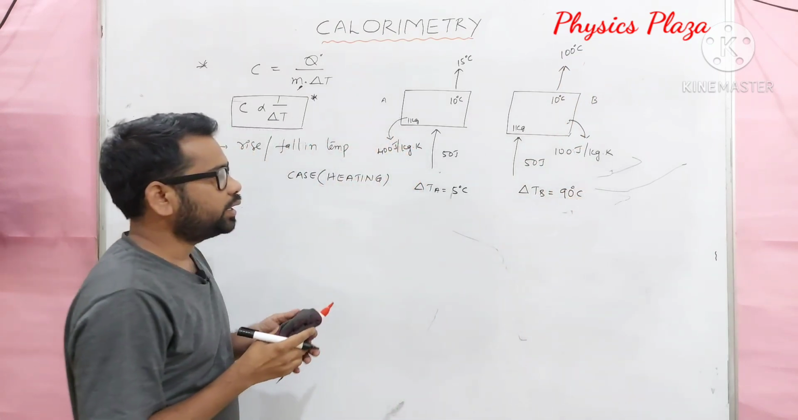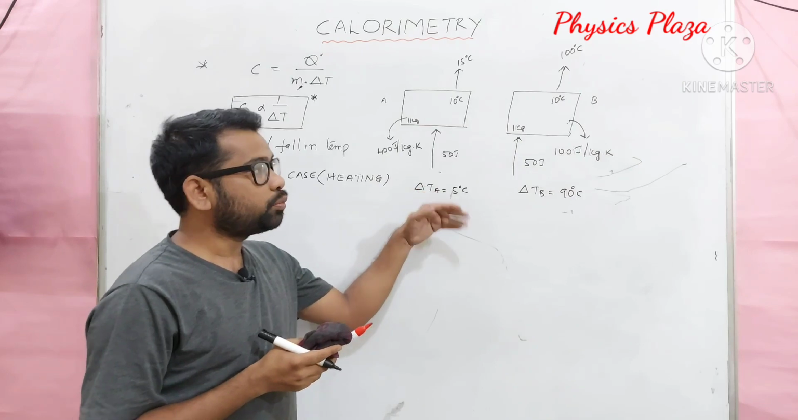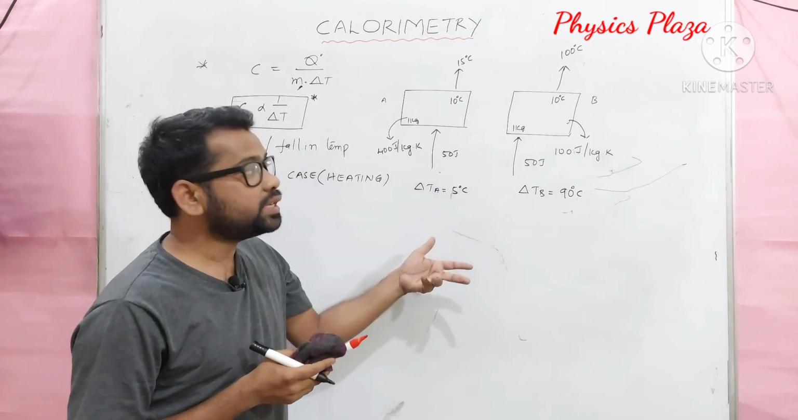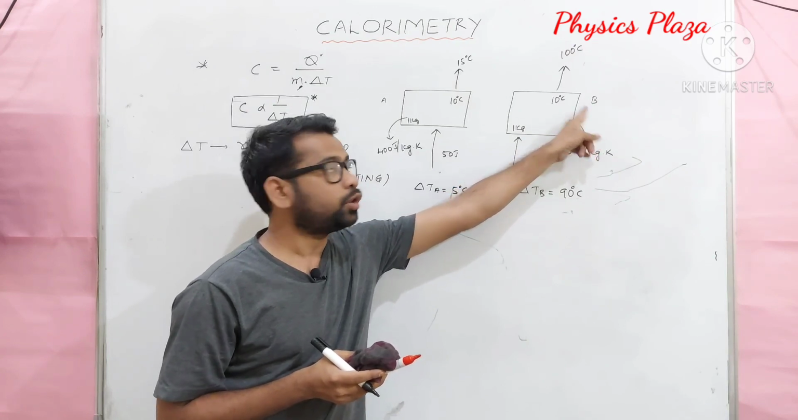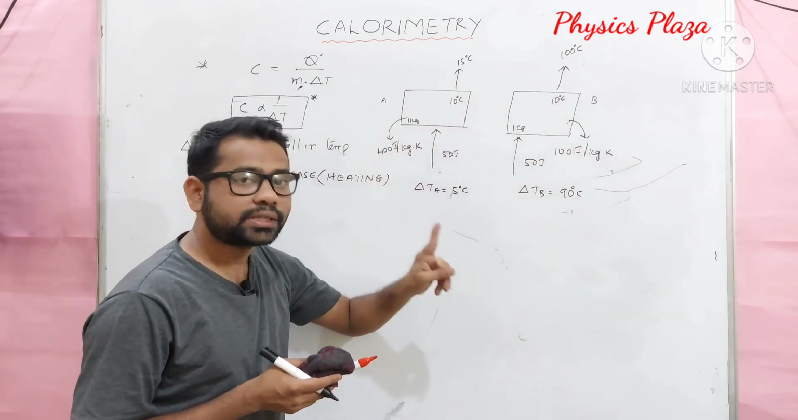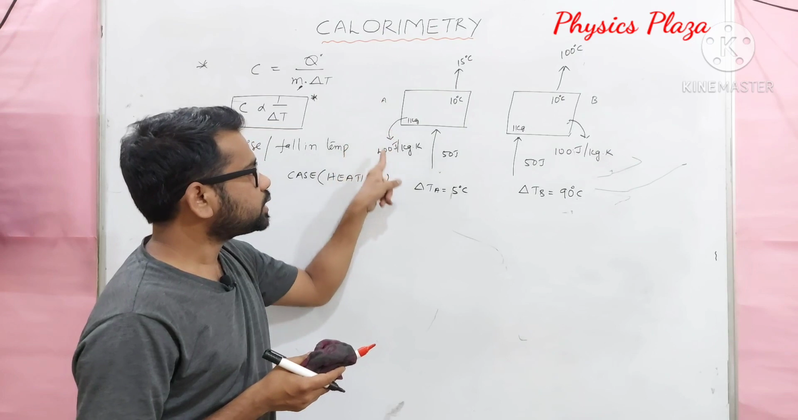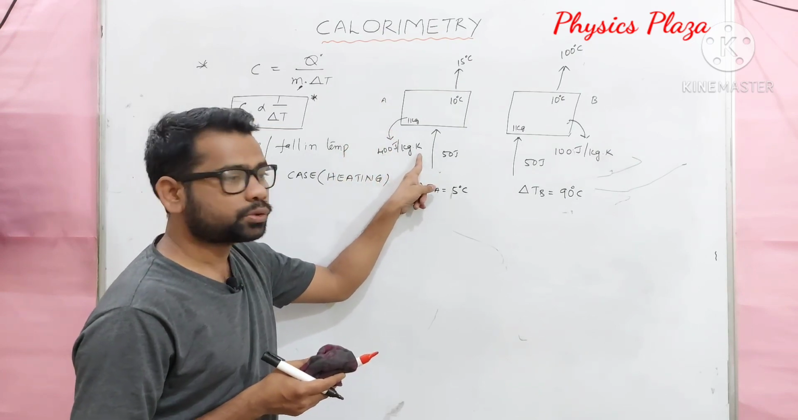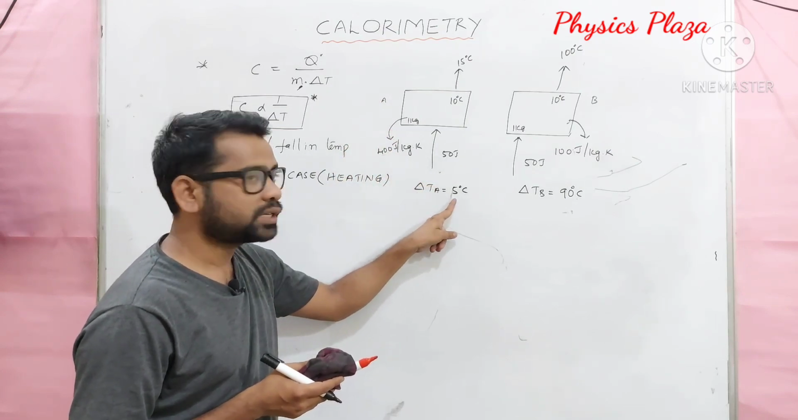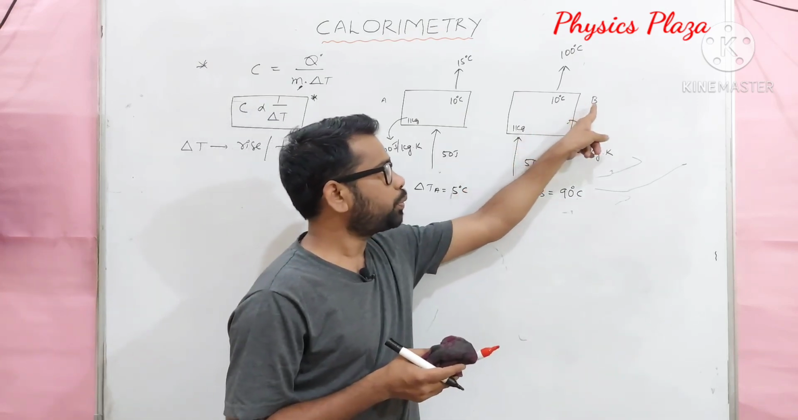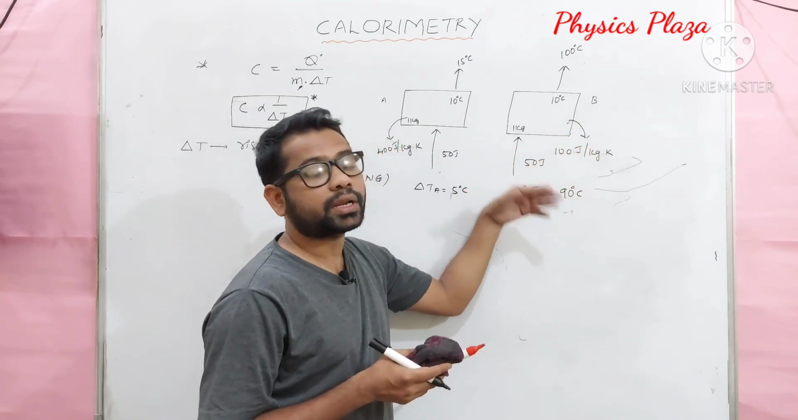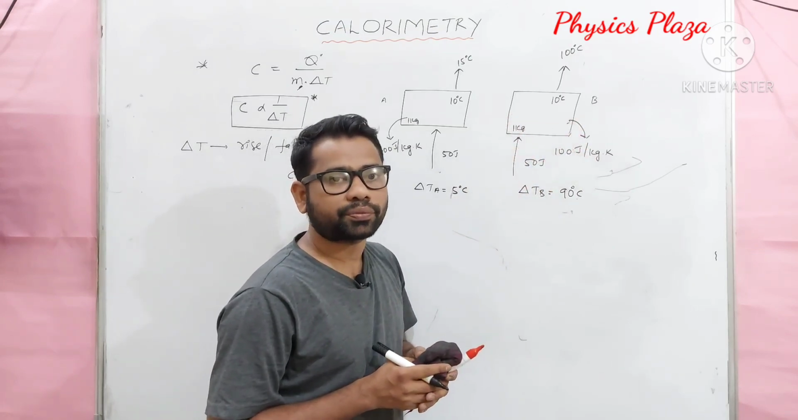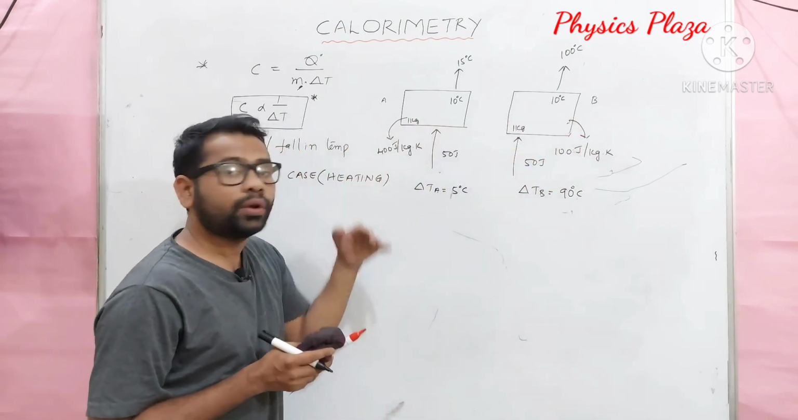So, children, which body is showing more rise in temperature? It's very clear, it's body B, not body A. The reason is that body A has more specific capacity, so it is showing less rise in temperature, whereas body B with less specific capacity is showing more rise in temperature. This is what it actually means. And during cooling also, let us see.